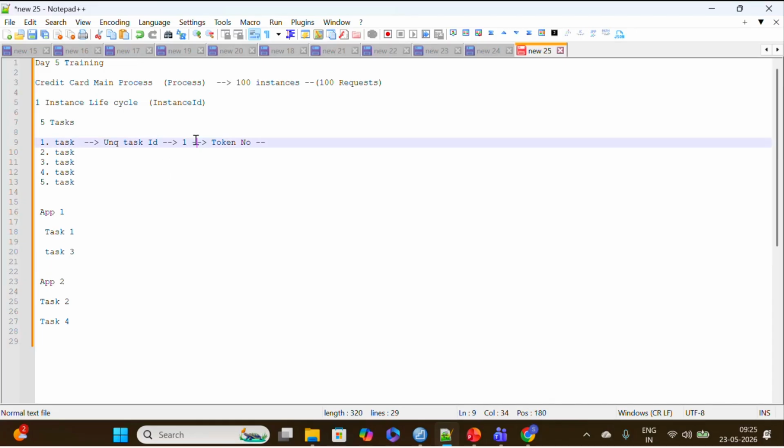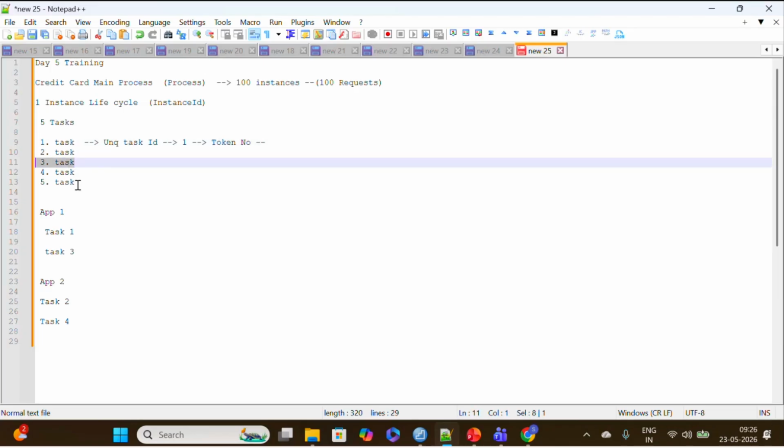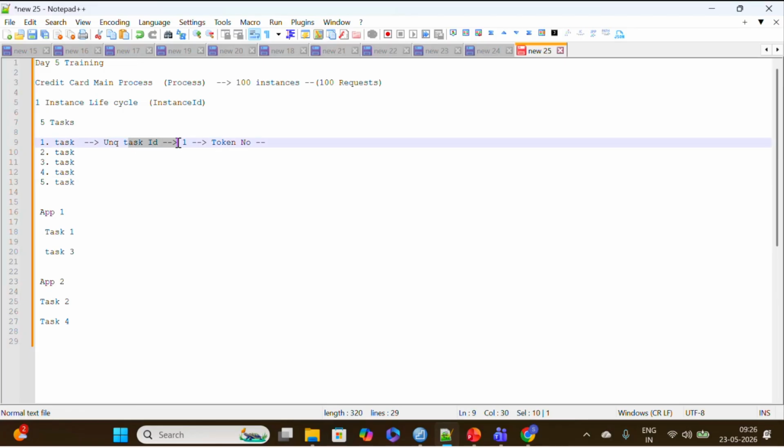The task ID part is clear, right? The token number is nothing but how the flow should go. Task one should be executed first, then from there task two should be executed, then task three. The task ID will be unique throughout all applications, but the token number won't be unique. It will be specific to your process. Whenever task one is getting created, the token number will be generated as one.